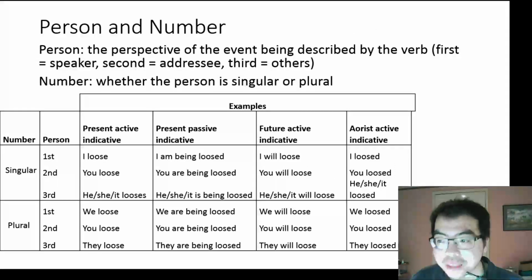Now, person is the perspective of the event being described by the verb. The first person is from the perspective of the speaker. This corresponds to I in the singular or we in the plural. The second person is from the perspective of the addressee. This corresponds to you in the singular or you in the plural. And the third person is from the perspective of others. This corresponds to he, she, or it in the singular or they in the plural. Number is just whether the person is singular or plural.